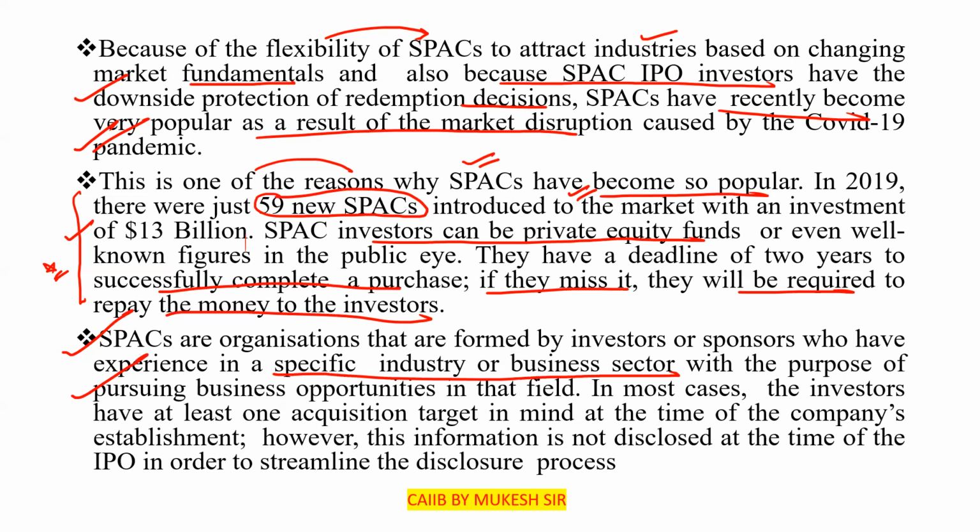In most cases, the investors have at least one acquisition target in mind at the time of the company's establishment. However, this information is not disclosed at the time of the IPO in order to streamline the disclosure process. Later on, it will be disclosed, where they will be merging or combining.